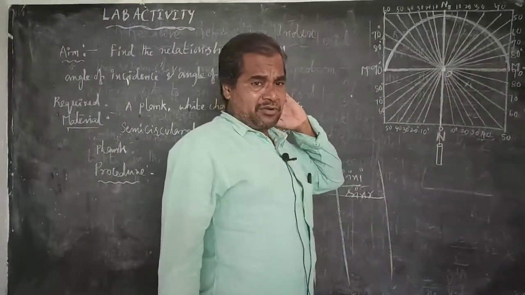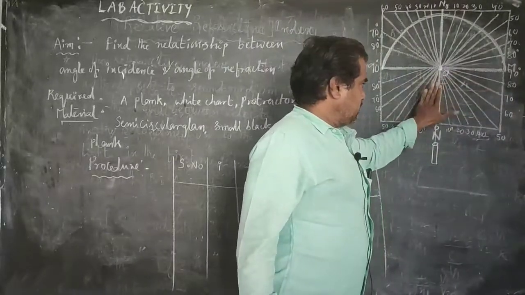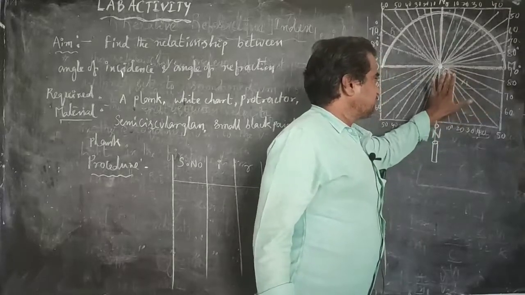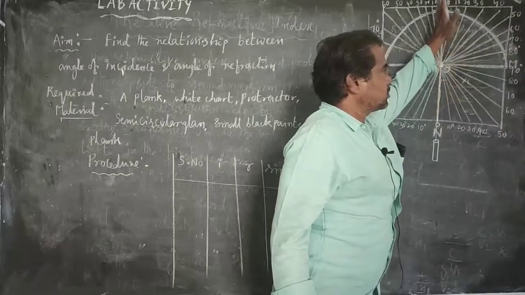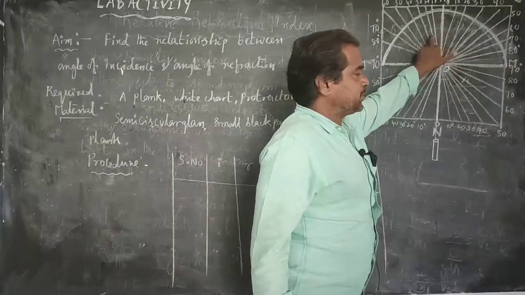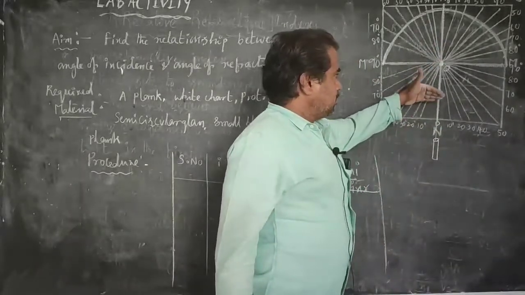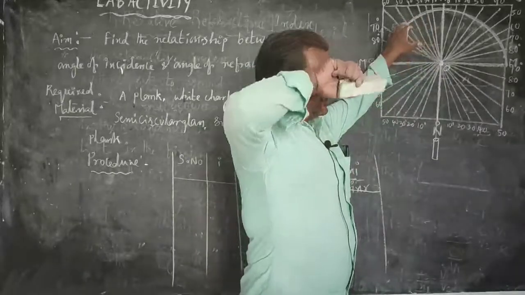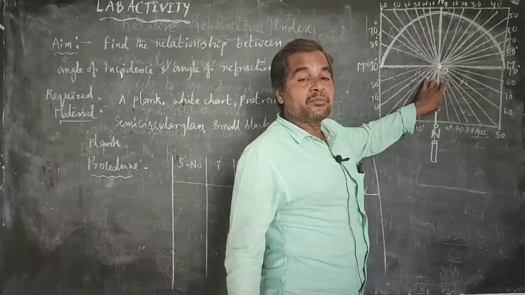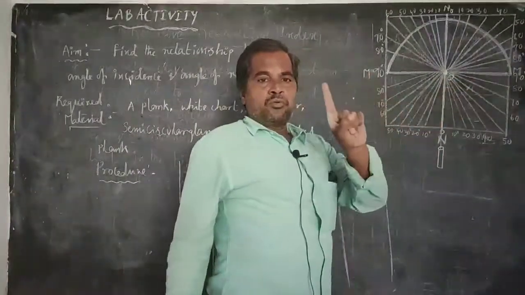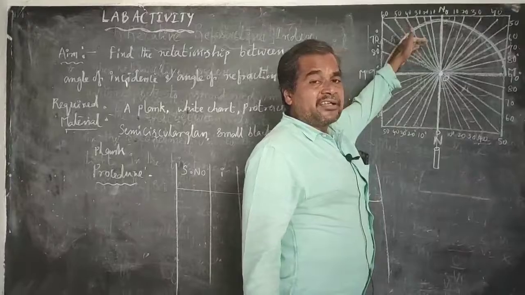Here you may get one doubt. What are the transparent mediums here? Here there is only the white board and white chart, that is treated as air. Here we place one semicircular glass. The light ray passes through the semicircular glass, so that is another transparent medium. This is one medium and this is another transparent medium. We have already known that the refractive index of glass is more than the refractive index of air. Air is nearer to 1. The refractive index value of air is 1. The refractive index of glass is more than 1.